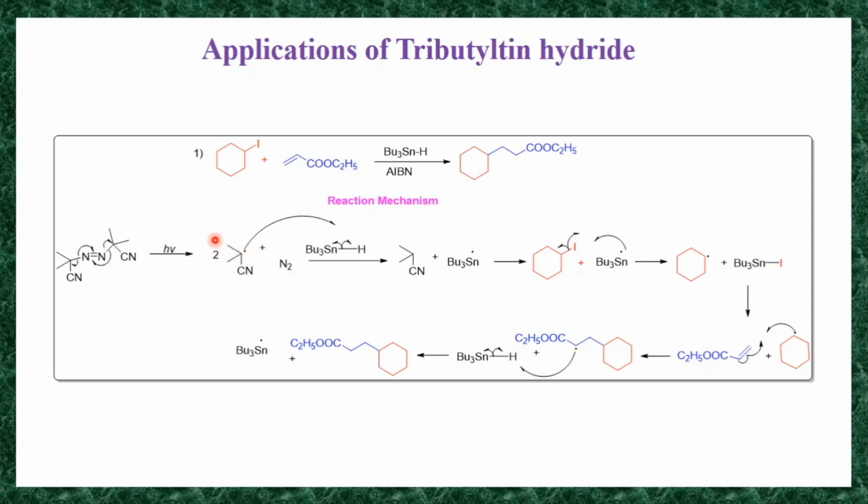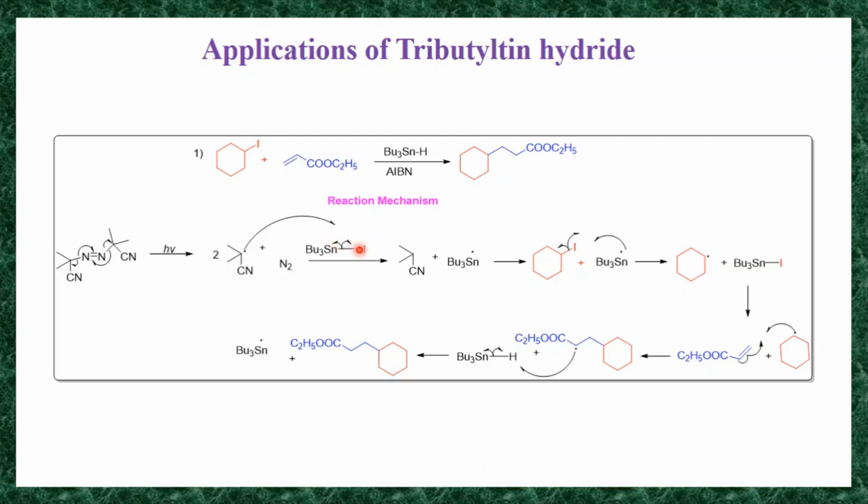Then in the next step, this carbon radical reacts with tributyltin hydride. The tributyltin hydride undergoes homolysis, that is, breaking of this bond takes place, generating a tributyltin radical and a hydrogen radical.